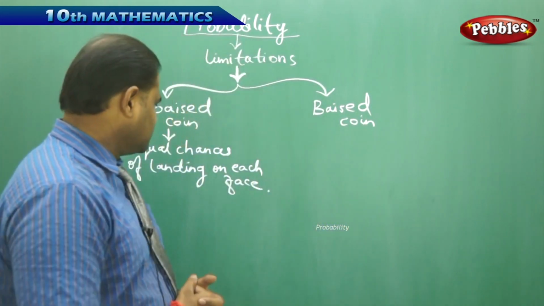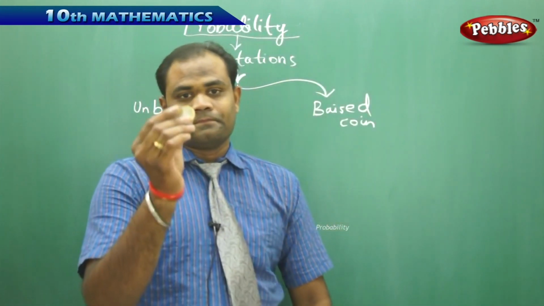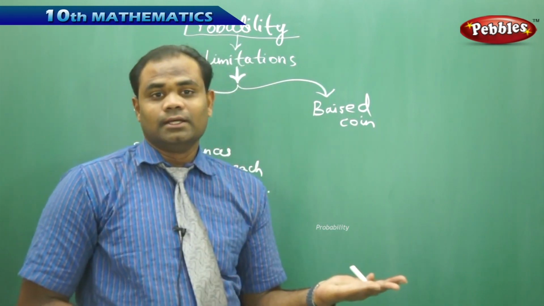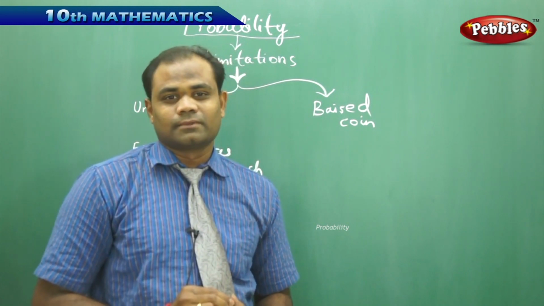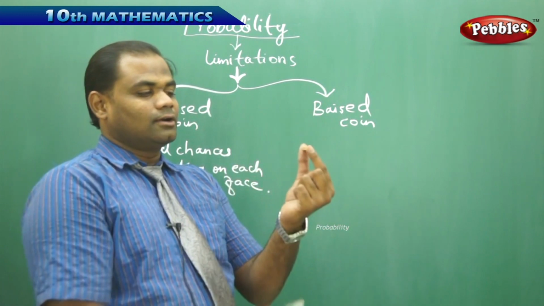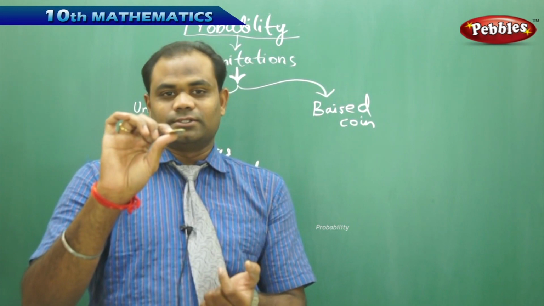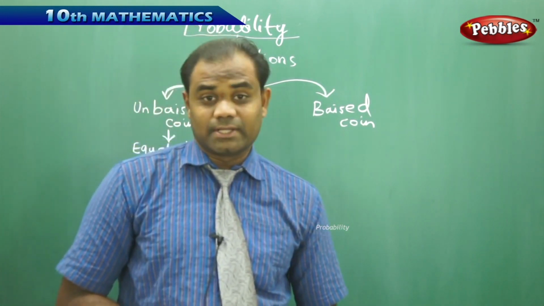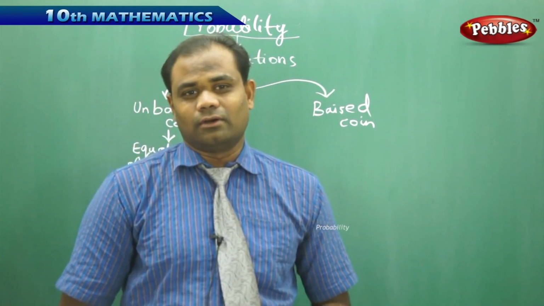So let me take this example of an unbiased coin, with a coin out here. Now with this coin, when I toss, I may get a head or a tail, based totally on how realistic I am in using this coin. When I say unbiased coin, I see that the chances of landing either on heads or on tails are equal. But mathematicians or sometimes critics always say that some coins are unfair when used in tossing of a coin or expecting probability.